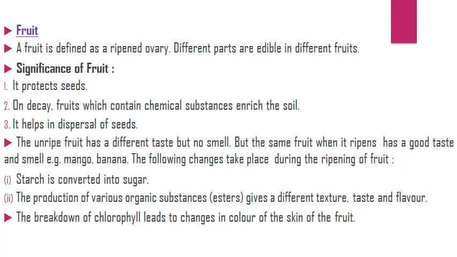The unripe fruit has a different taste but no smell. But the same fruit, when it ripens, has a good taste and smell. Example: mango, banana. The following changes take place during the ripening of fruit. Starch is converted into sugar. The production of various organic substances gives a different texture, taste and flavor. The breakdown of chlorophyll leads to change in color of the skin of the fruit.